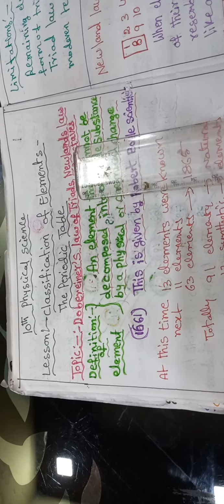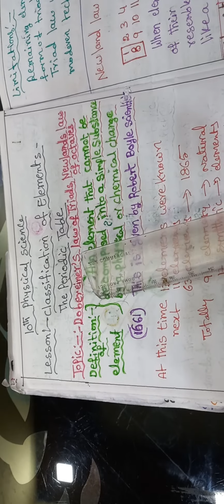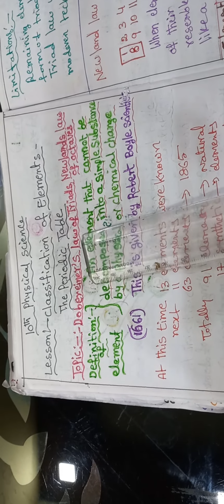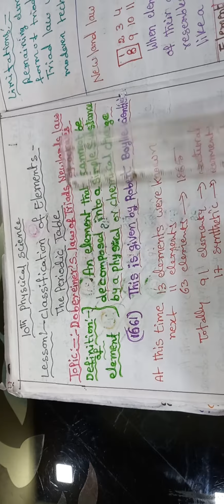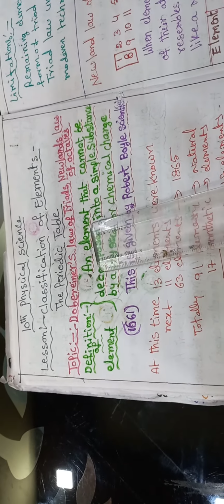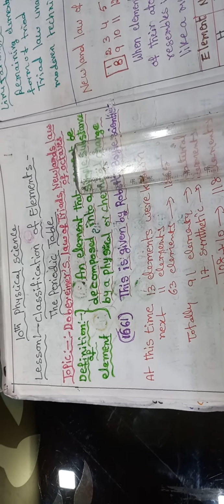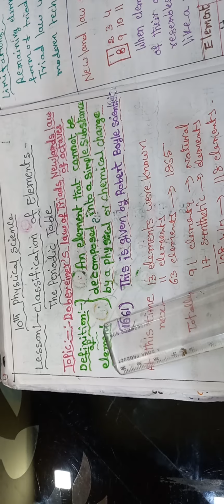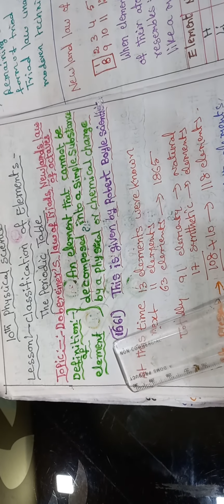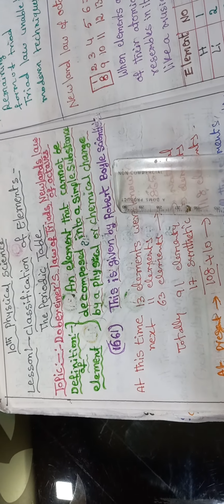Dobereiner and Newlands are both scientists, and they discovered the law of triads and the law of octaves. Before learning about these, we learn the definition of an element given by the scientist Robert Boyle.